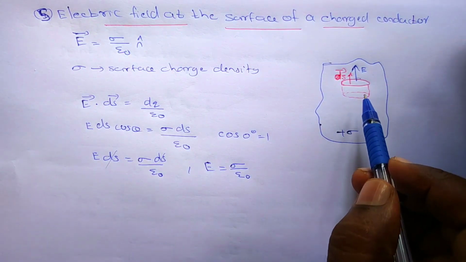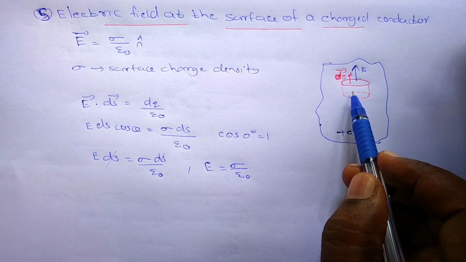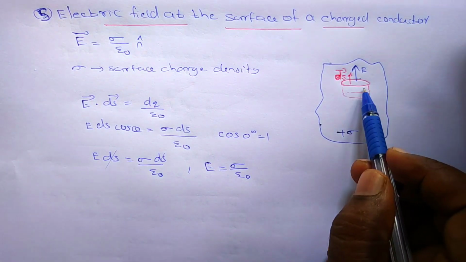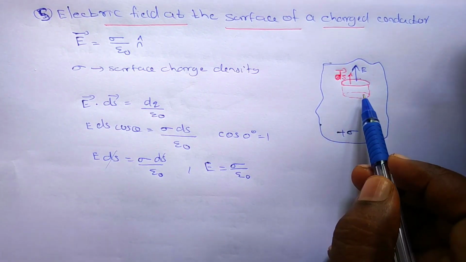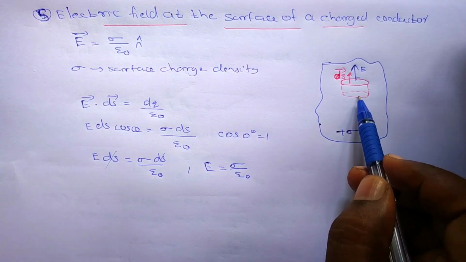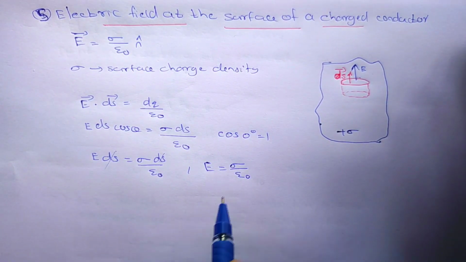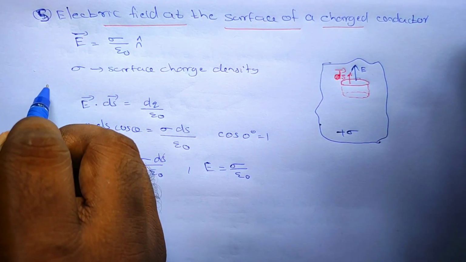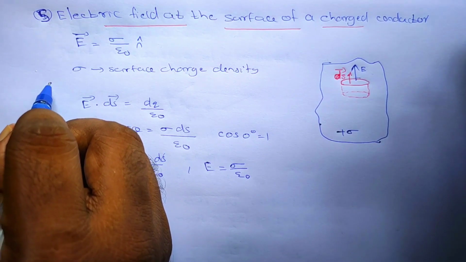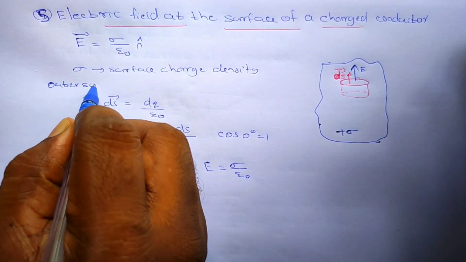We have considered the thickness of this cylindrical Gaussian surface to be very small, so no need to consider the curved surface of the cylinder. And one more surface is there for this cylinder, that is the down surface. Clear? Okay, this is the outer surface of the cylinder.